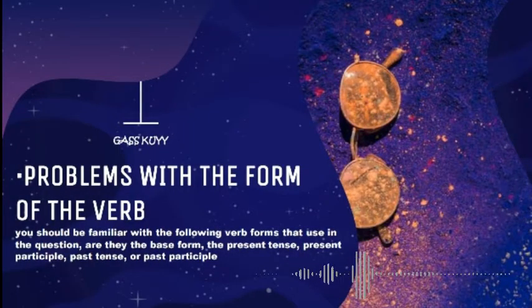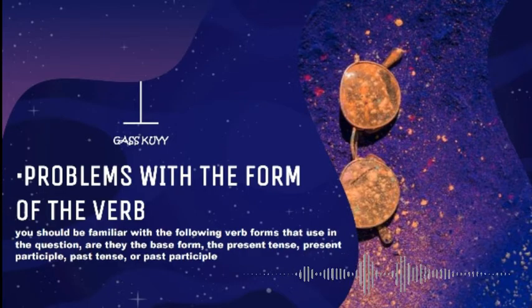And the last point is about problems with the form of the verb. The tips and tricks that we can use to answer the TOEFL questions related to this point is that you should be familiar with the following verb forms used in the question: the base form, the present tense like verb 1 plus s, or present participle, verb in past tense, verb 2, or past participle, verb 3.